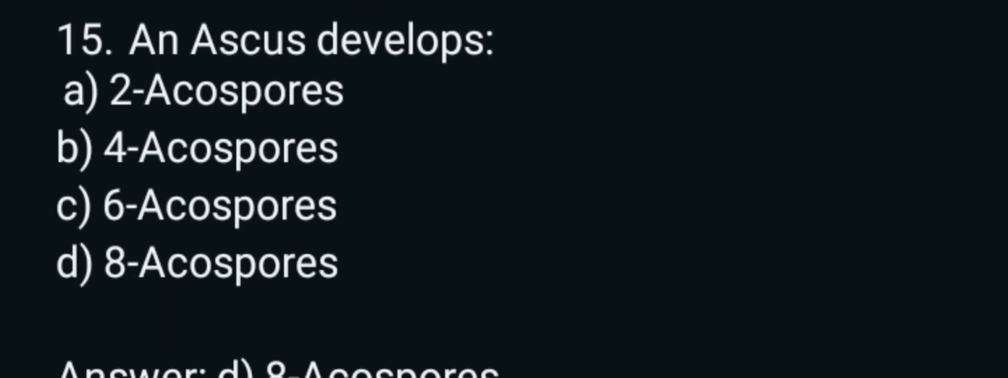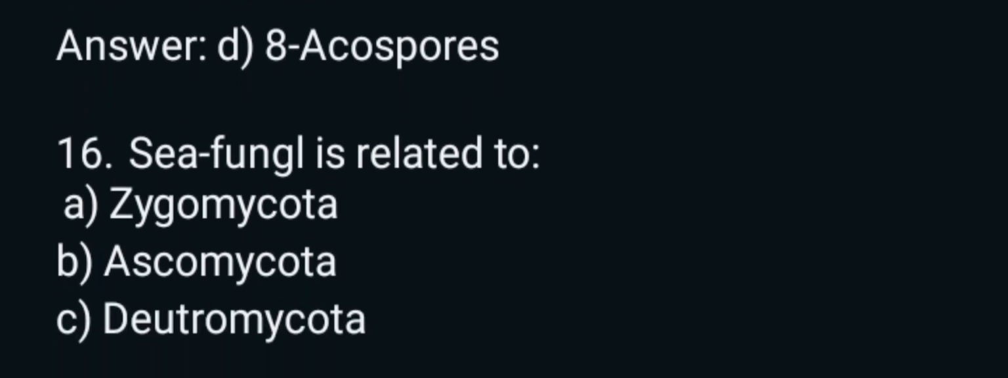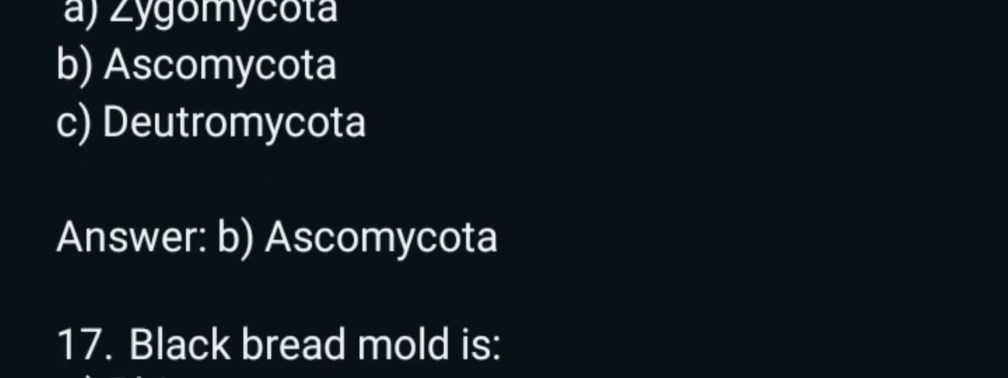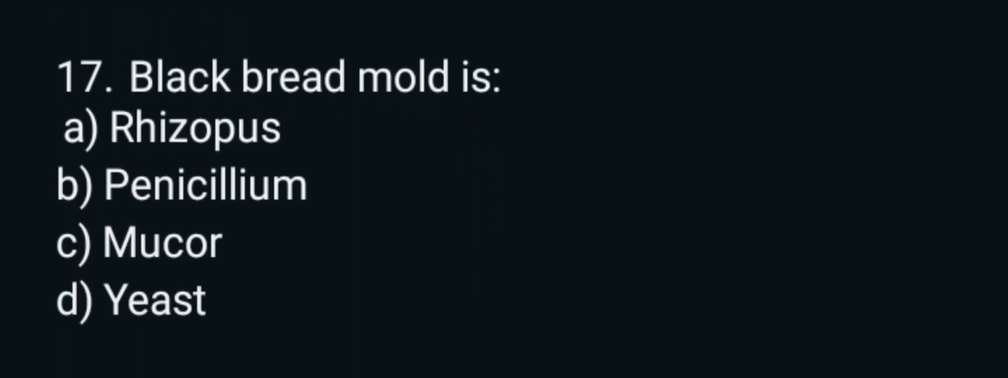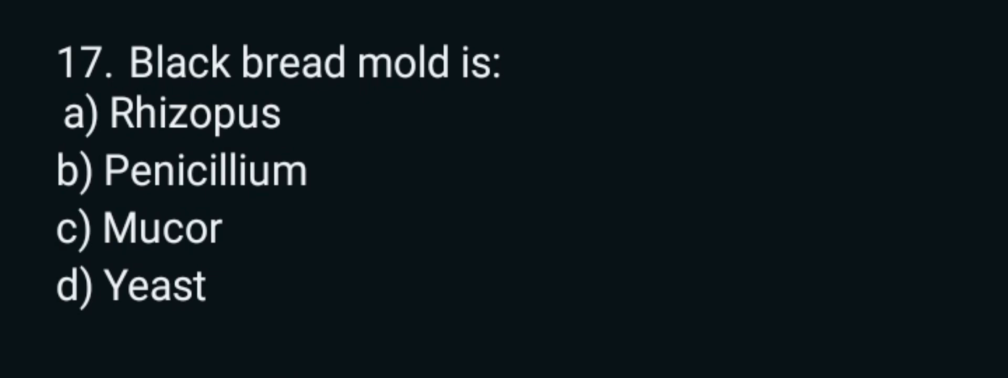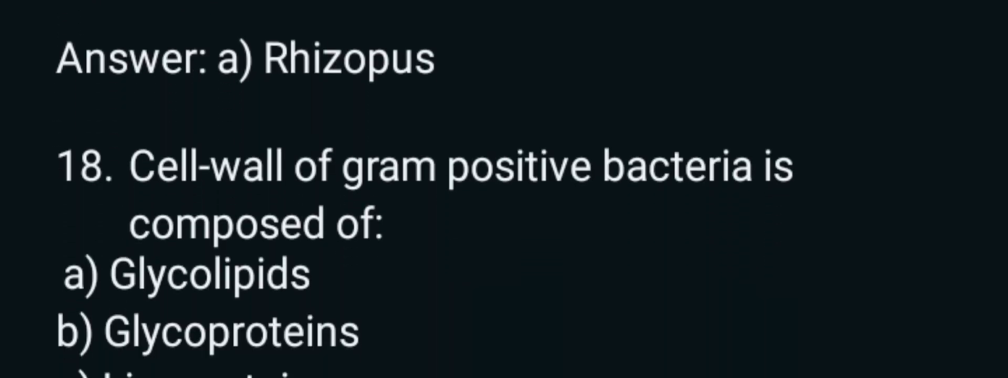15. An ascus develops A. 2 ascospores, B. 4 ascospores, C. 6 ascospores, D. 8 ascospores. Answer: D. 8 ascospores. 16. Candida fungal is related to A. Zygomycota, B. Ascomycota, C. Deuteromycota. Answer: B. Ascomycota. 17. Black bread mold is A. Rhizopus, B. Penicillium, C. Mucor, D. Yeast. Answer: A. Rhizopus.